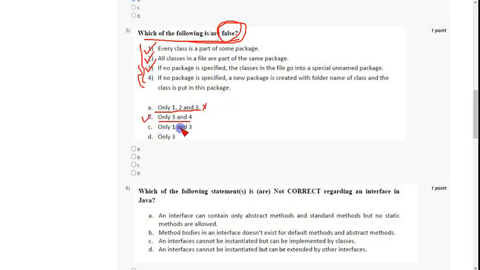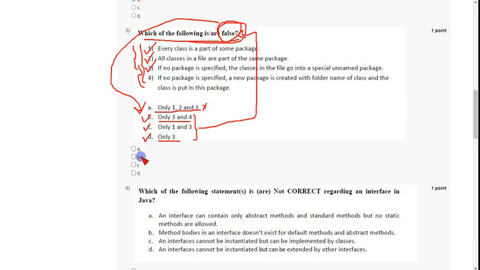And coming to C, 1 and 3 only correct. No, 1 and 3 is not the only correct ones, there is also 2 including them, so it is also a false statement. So it is a correct answer for the given question as it is false. And coming to option D, only 3 is not a correct answer. All 1, 2, 3 are correct, so it is also a false statement. These 3 are false statements and hence what we need is also a false statement only.